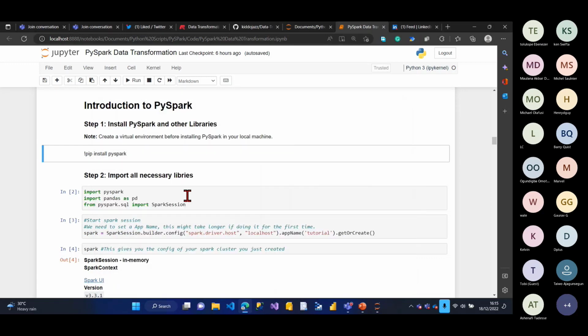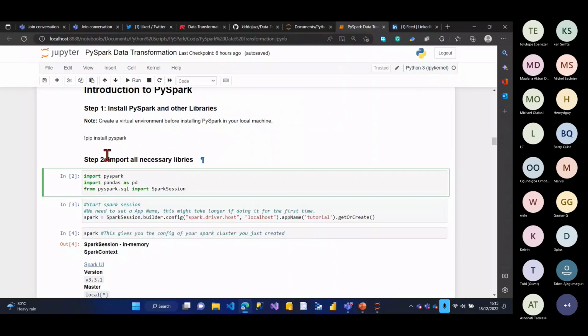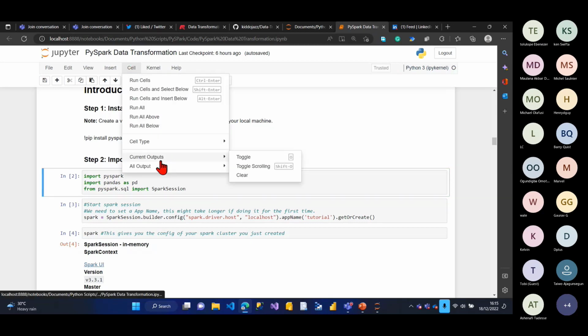So what I need to do now is import some necessary libraries. I've already installed my PySpark. It's actually up close to like 700 MB, so it takes a little bit of time, but if your internet is very fast, you don't have an issue. Let me first clear all of this. Let me clear all my output.